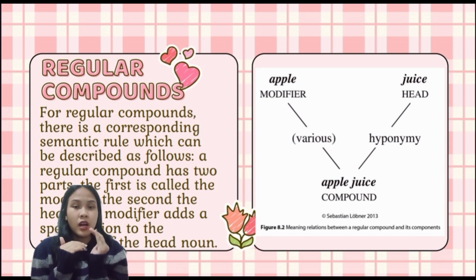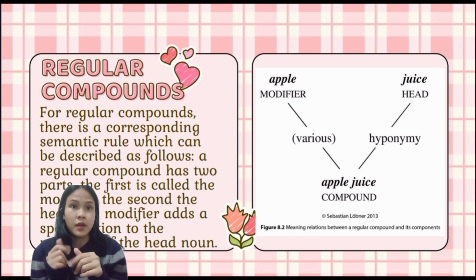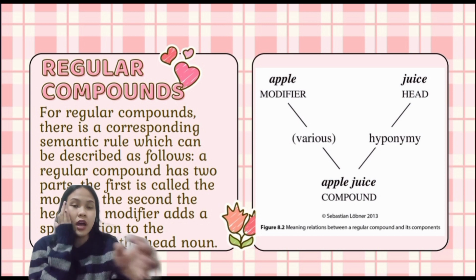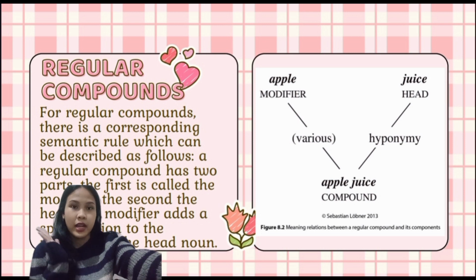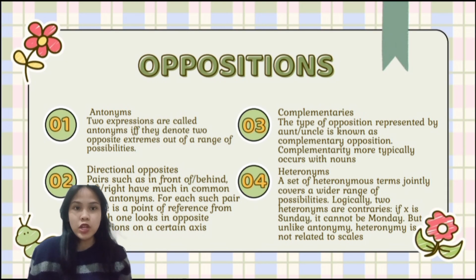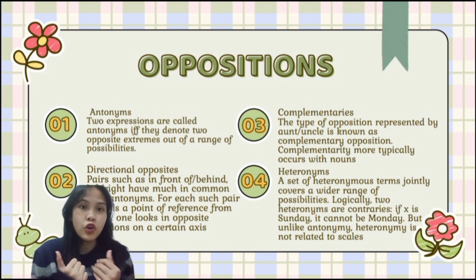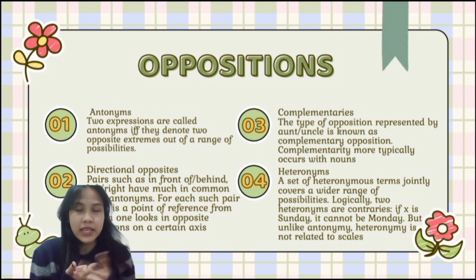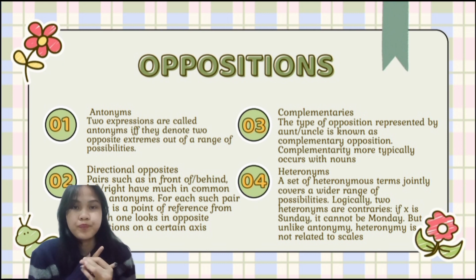There are also park bench means bench in a park. Headache pill is a pill for treating headache. Next one we have opposition. Opposition is a semantic relation in which one word has a sense or meaning that negates or is in the sense of scale distant from a related word.